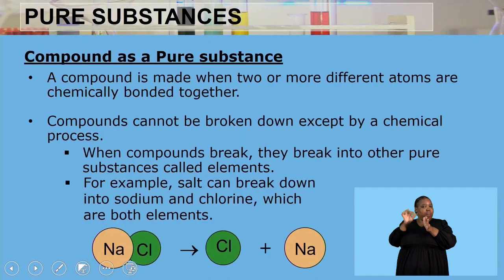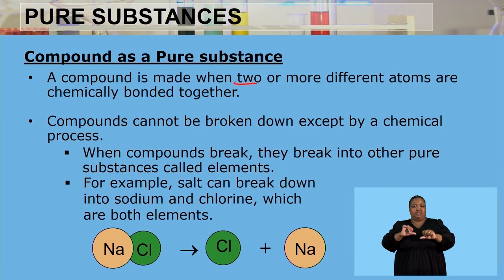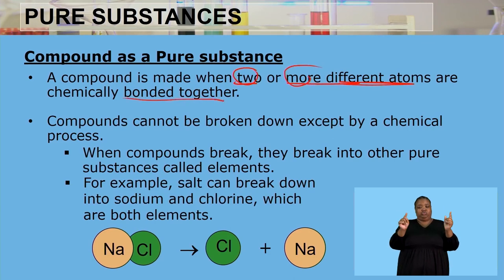Right, now we said we have an element and a compound. Those are pure substances. Now looking at a compound, that is made when two or more different atoms are chemically bonded together. Important: two or more atoms that are different, chemically bonded together. So compounds cannot be broken down except by a chemical process. So for you to be able to break down a compound, you need to use some chemical processes.